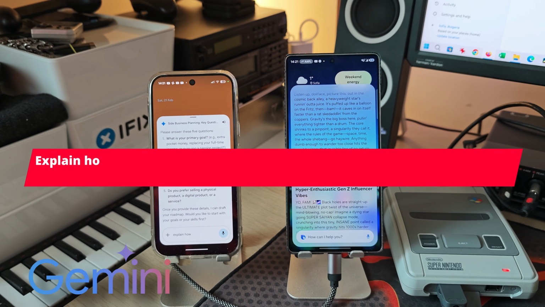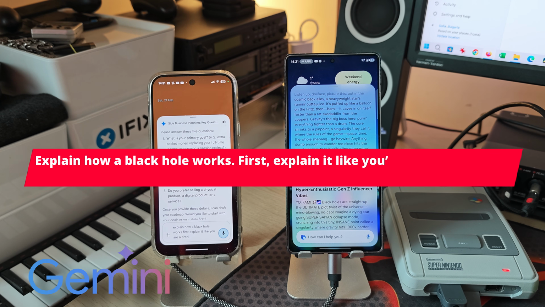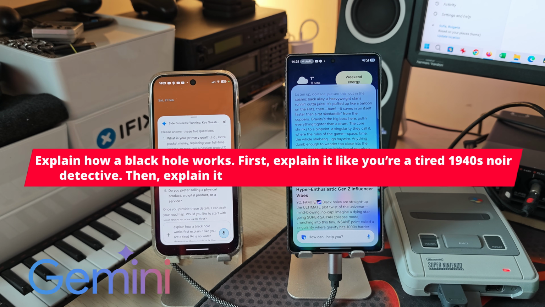Explain how a black hole works. First explain it like you are a tired 1940s noir detective, then explain it like a hyper-enthusiastic Gen Z influencer.